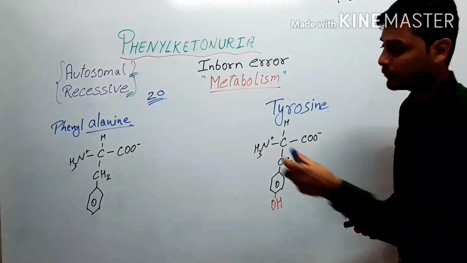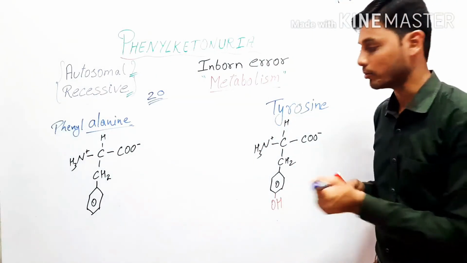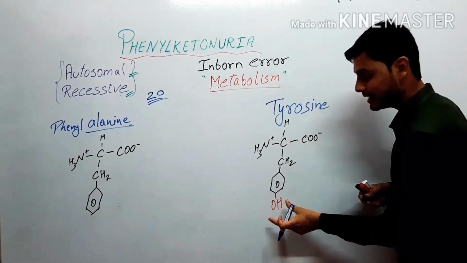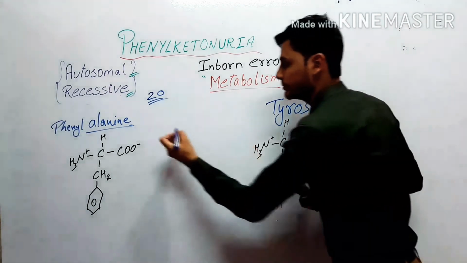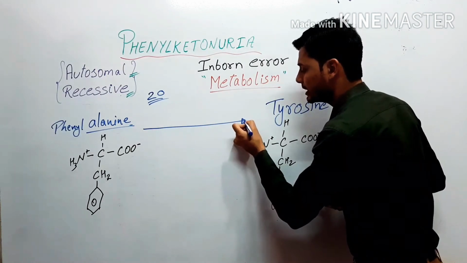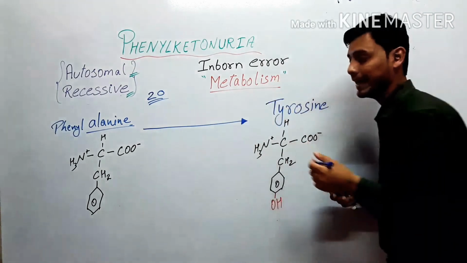So there is only one change. If we talk about the structural level, there is only one change, that is the addition of a hydroxy group. Now this amino acid has to be converted into this tyrosine.